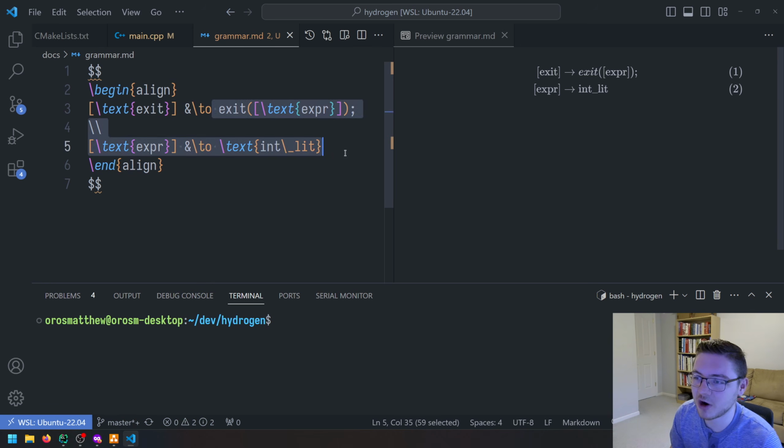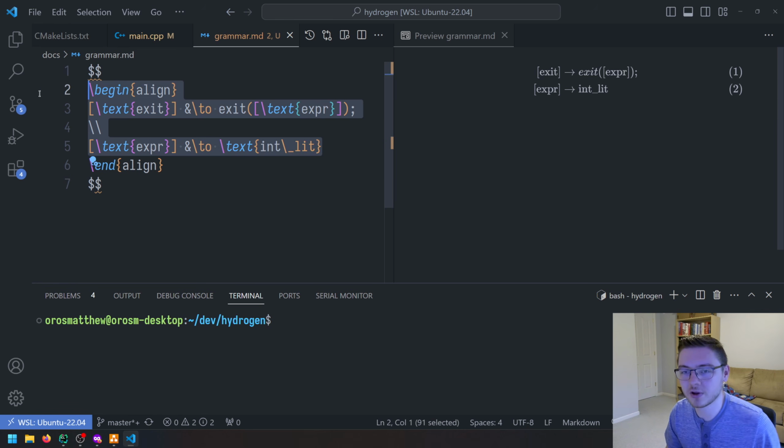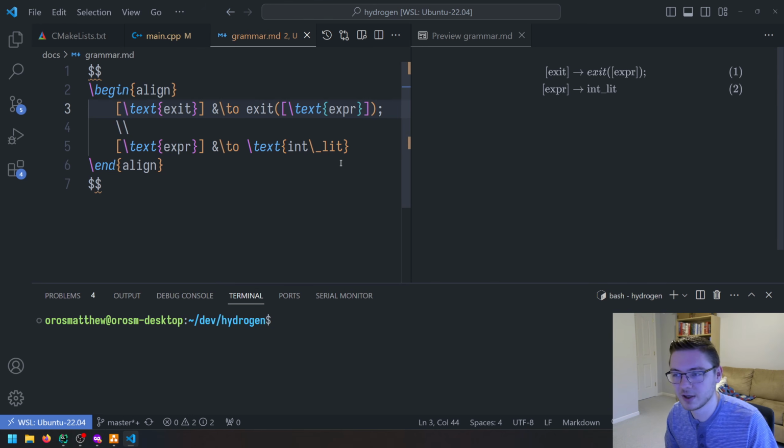You can make the grammar really human readable and easy to write, but then parsing it is going to be a pain or really slow. Or you can follow these really strict rules and write out your grammar in a very specific, strict format, but it will make parsing a lot easier in the future.